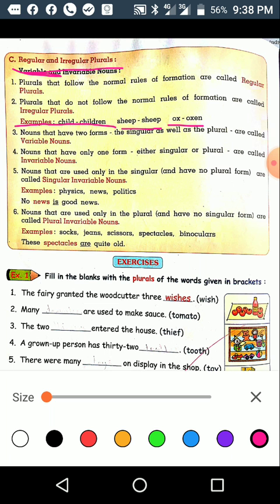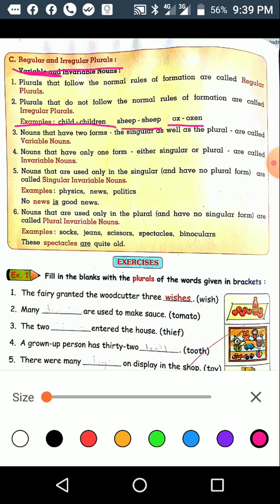Then nouns that have two forms, the singular as well as the plural, are called variable nouns. And nouns that have only one form, either singular or plural, are called invariable nouns.